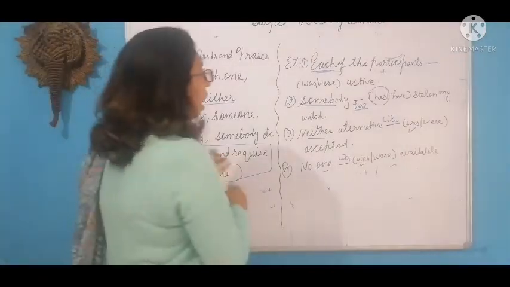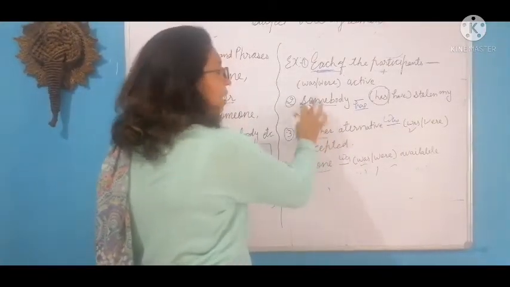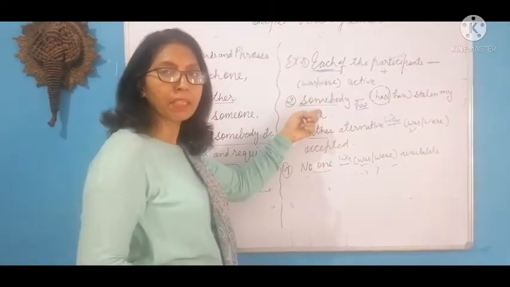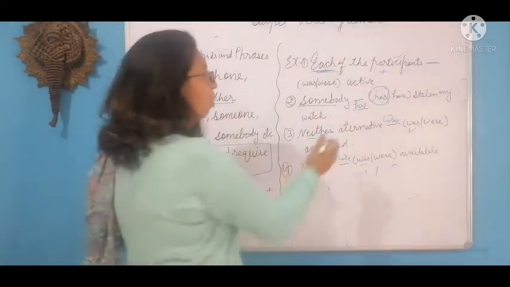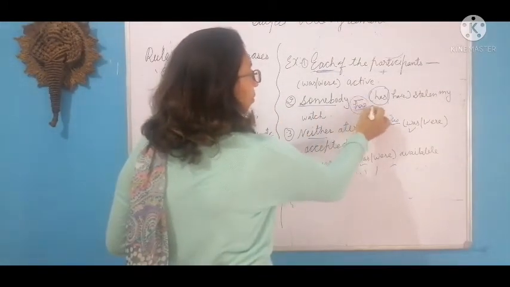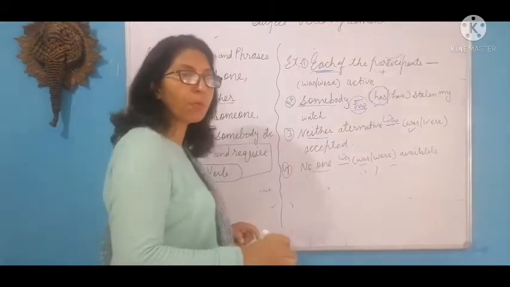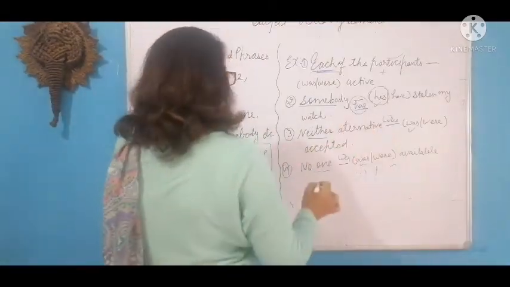Let's see how we can apply the rule. As you find that the sentence starts with somebody, as per the rule, you are supposed to put singular form of the verb. We have put has. Has is a singular form of the verb. That's why we have put singular form of the verb.